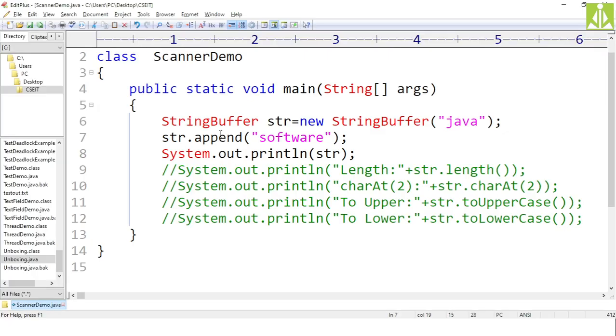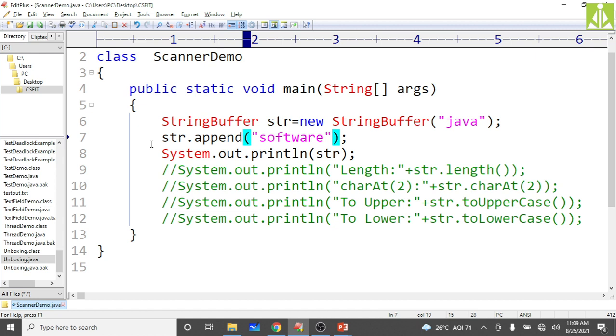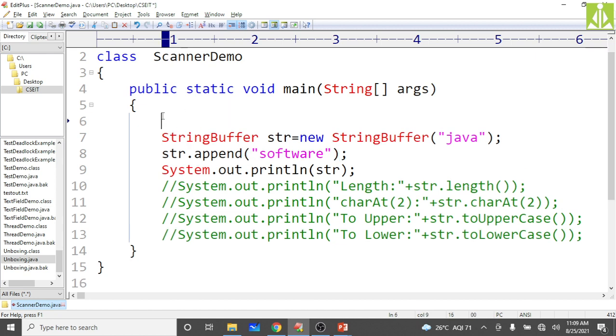I will take that same program. Instead, take one simple string, str is equal to features of Java language, as a normal string, and I'm creating the string buffer.